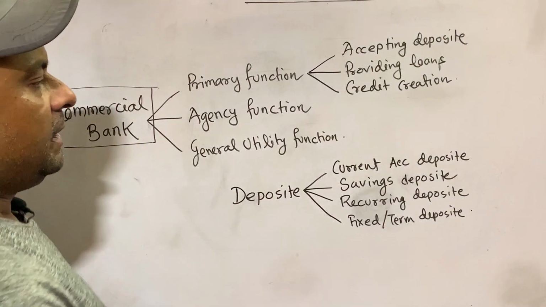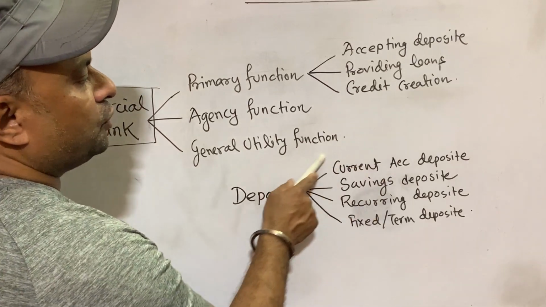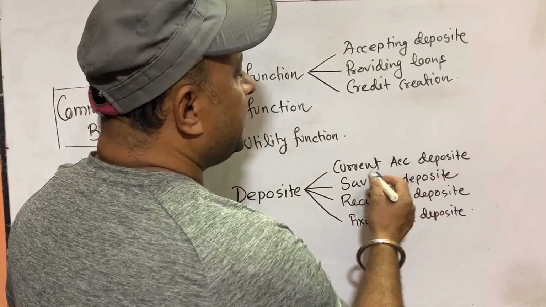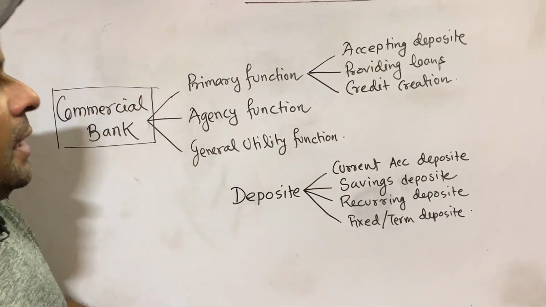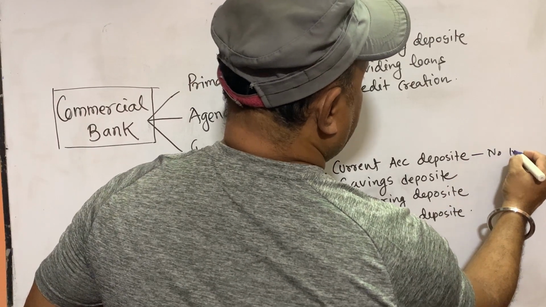Okay, generally 4 types of deposit are accepted in the bank. First one is current account deposit. Current account deposit means those deposits which are used by business persons, where no interest is there. In current account, no interest.